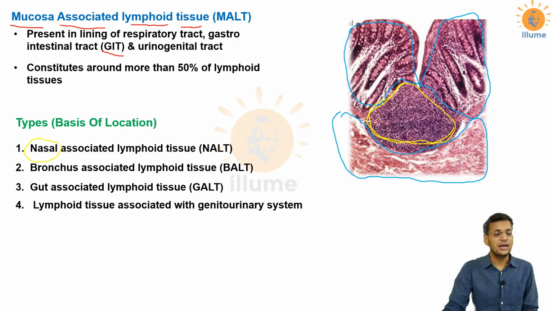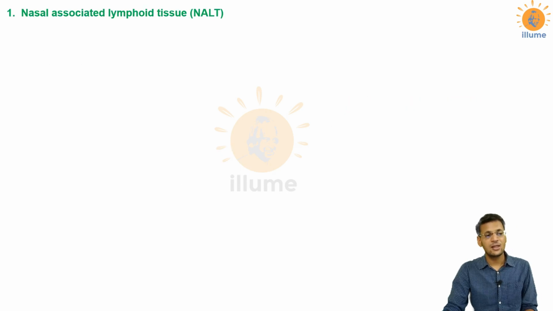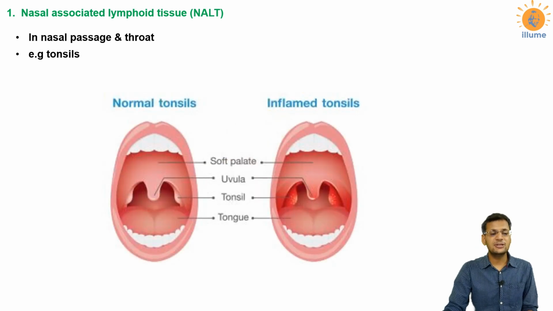And the lymphoid tissue which is associated with the genitourinary system, that means your genital tract and your urinary tract. So these are 4 different types of MALT which are present in the body. Let's have a good discussion on NALT, nasal associated lymphoid tissue. This is the lymphoid tissue which is present in the nasal passage and the throat, and the best example that we would discuss here is the presence of tonsils.